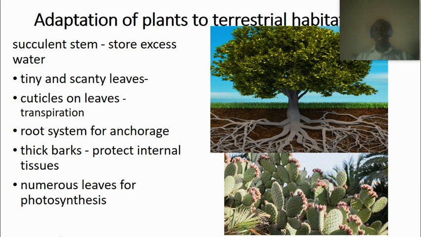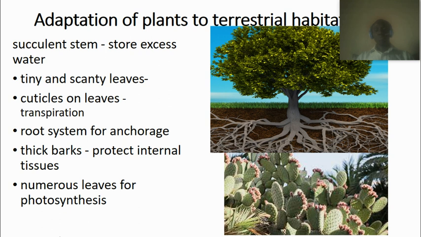Now let's look at some adaptations of plants in the terrestrial environment. One, they have succulent stems. That is, they have a space within the stem where they can store excess water. Some of them have tiny and also scanty leaves. The leaves can be many. The leaves can be scanty.